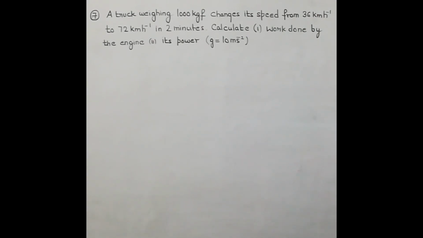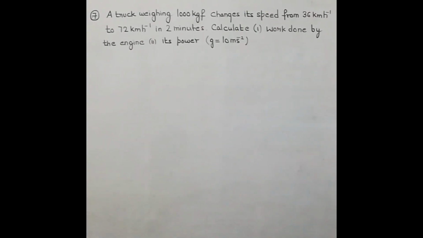Now see, in the previous question that we did, there was a comparison. So speed of both the cars in the previous question were in kilometer per hour. So we took it in kilometer per hour because there was a comparison. So they cancelled the unit of each other. But here we have to do the calculation of work done. Okay. Now how to calculate the work done here?